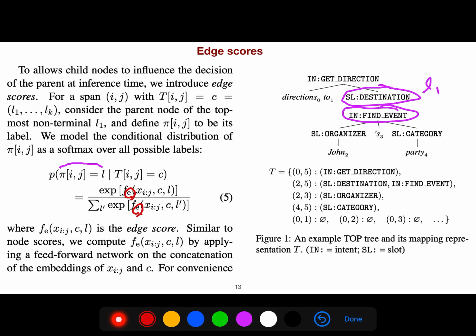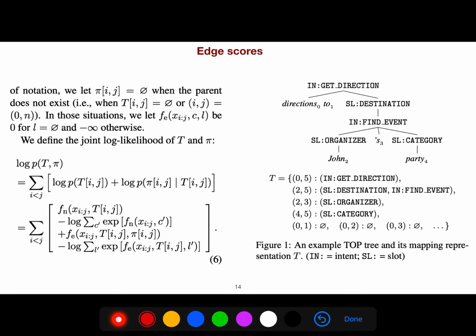This is edge. Remember, it was for nodes; now we have it for edges. So it's just a softmax of f of edge of this span. Everything is standard. As I said, I've explained this part before. The same thing happens for edges. Nothing strange. Everything is crystal clear.